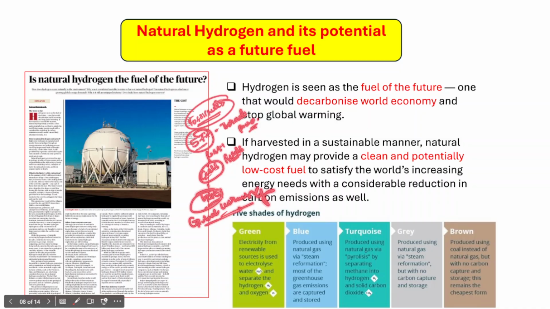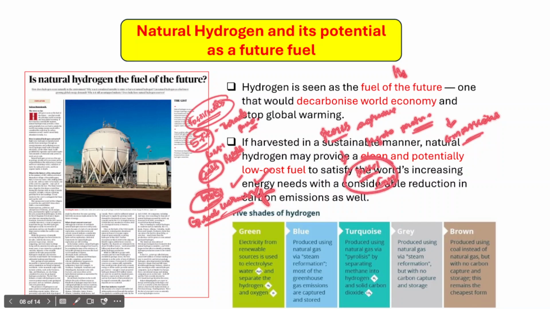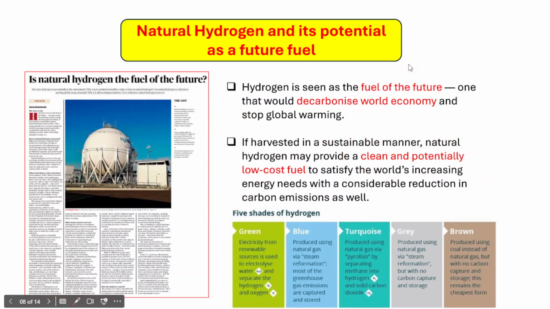Because of that, there are a number of global agreements such as the Paris Agreement, and before the Paris Agreement there is also the Kyoto Protocol. These aimed to cut down emissions so that planet Earth could be protected from the harmful effects of global warming and climate change. In this context, fossil fuels are one of the major contributors of greenhouse gases in the Earth's atmosphere. So we should substantially reduce our dependence on fossil fuels, and for that hydrogen is considered the most promising and most potent alternative.